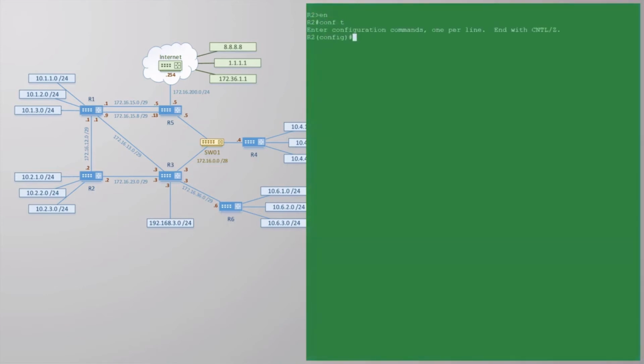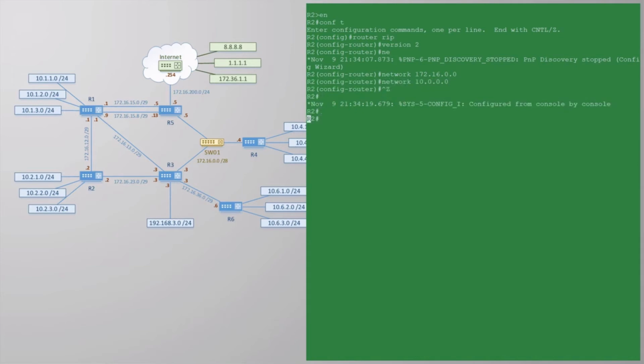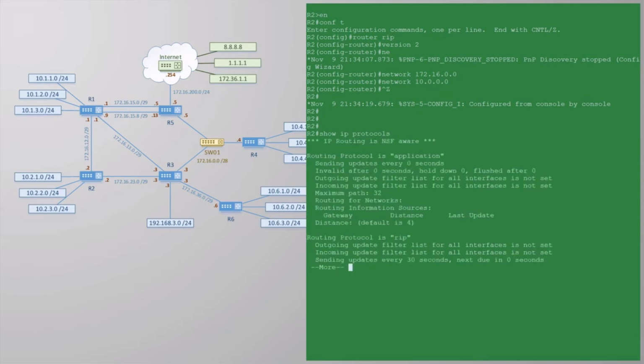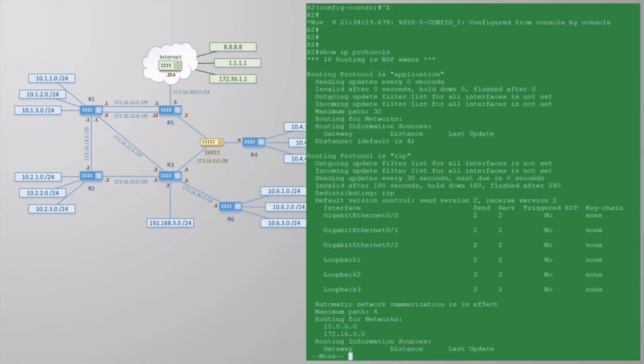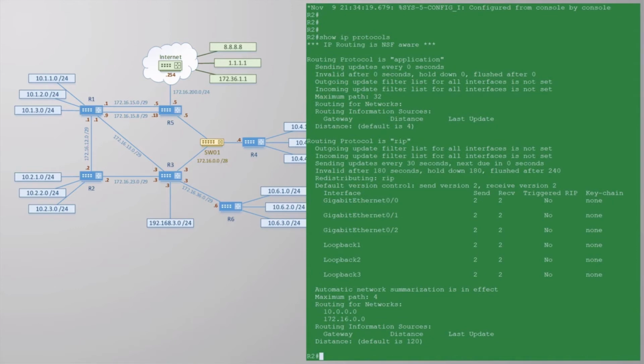Of course, for this to be useful, we need to enable RIP on another router. Over on R2, we're putting in the exact same configuration. Part of enabling RIP is not just sending out update messages, but also being able to receive and process them. We can see this in action with the show IP protocols command. This command gives us information on all routing protocols configured on the router. It just so happens that RIP is the only one we have configured right now.